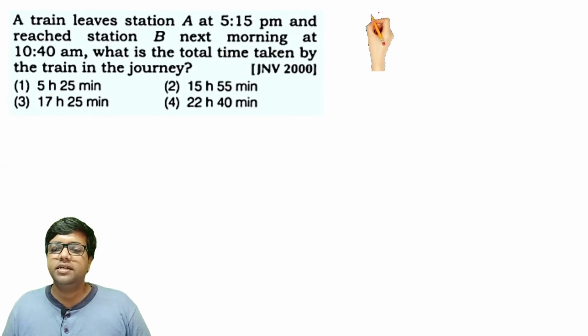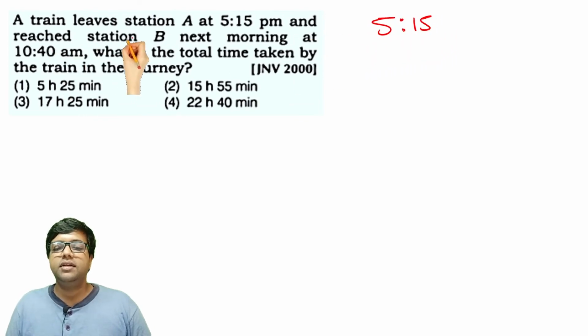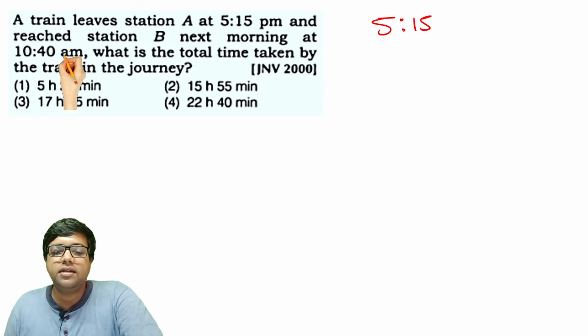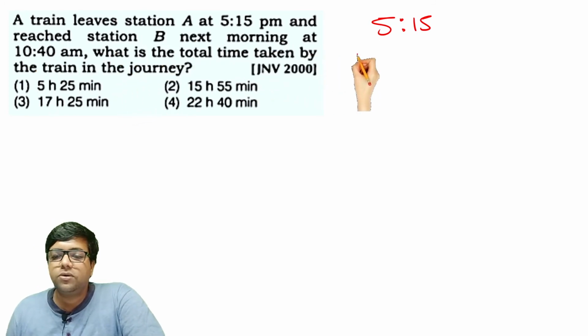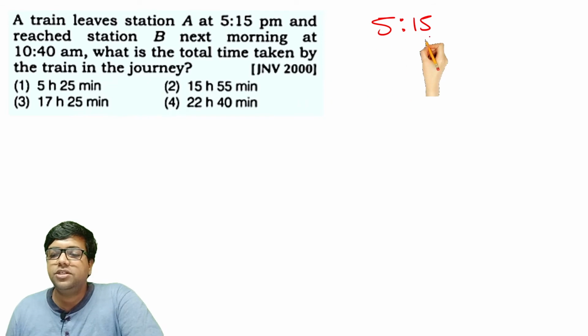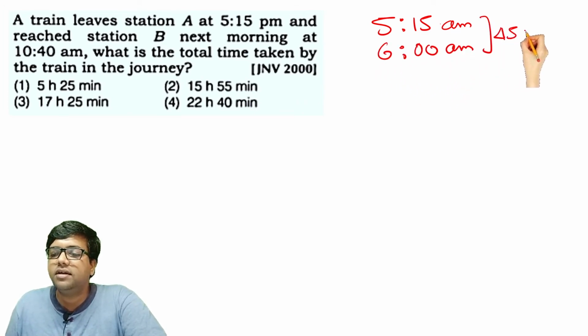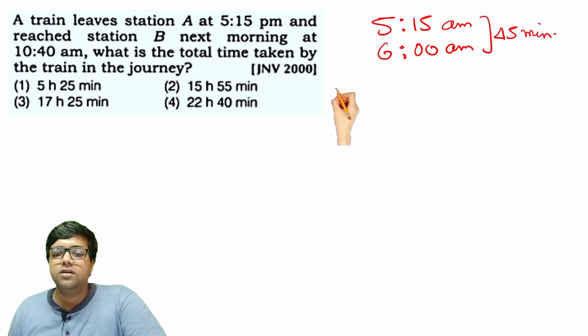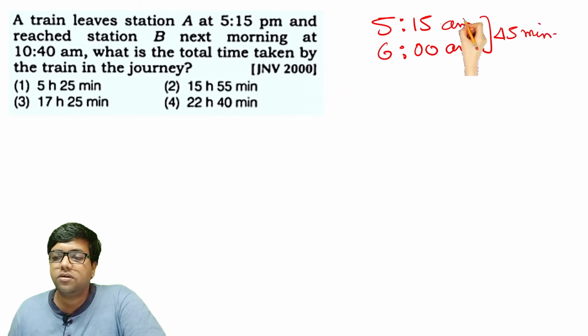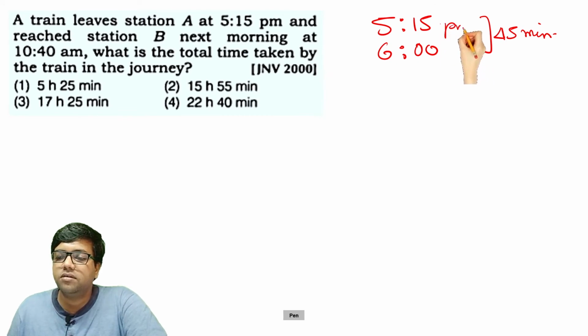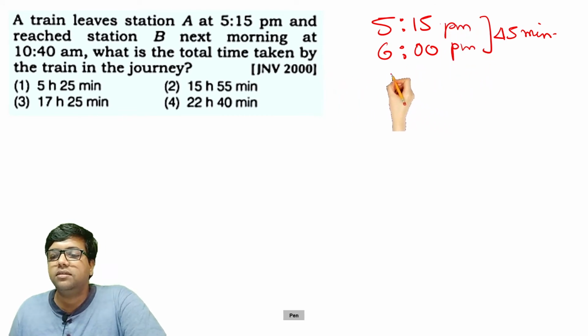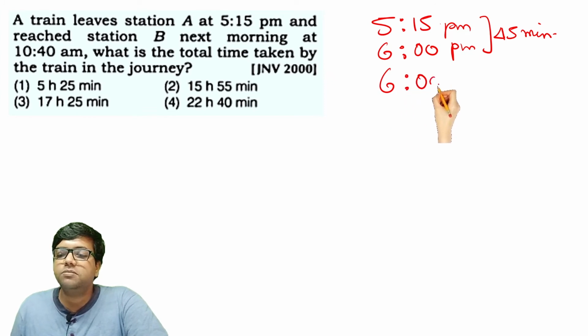A train leaves the station at 5:15 p.m. and reaches station B the next morning at 10:40 a.m. What is the total time taken by the train in the journey? Similar question. It started at 5:15 and the next hour is 6. So 45 minutes are added. Sorry, these are all in PM.